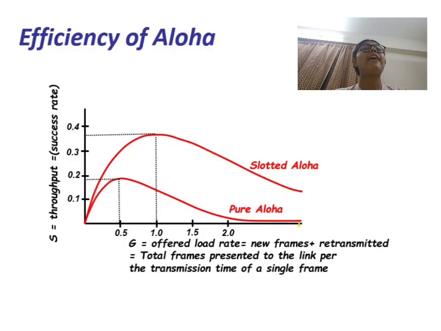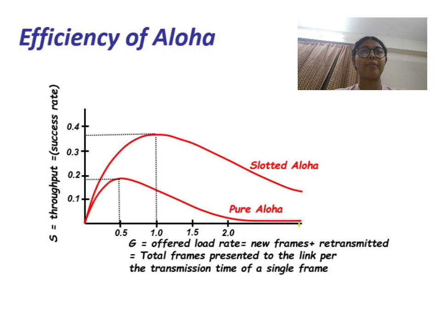Pure ALOHA has a maximum efficiency of about 18.4%, which is quite low due to the frequent collisions which occur. Slotted ALOHA improves this and reaches a maximum efficiency of about 36.8%, almost double that of pure ALOHA.